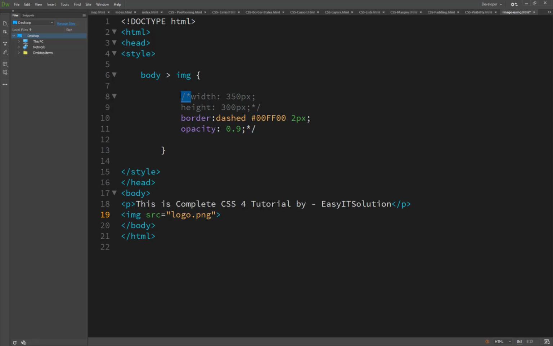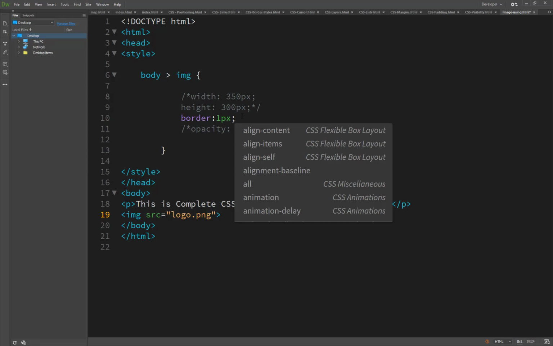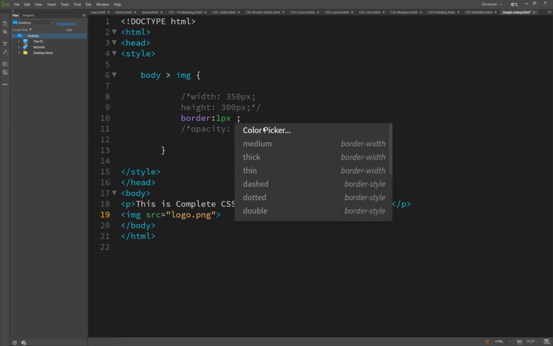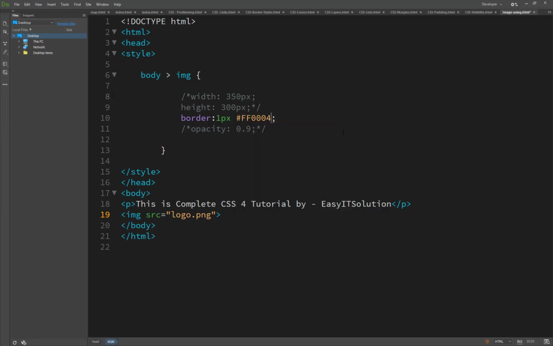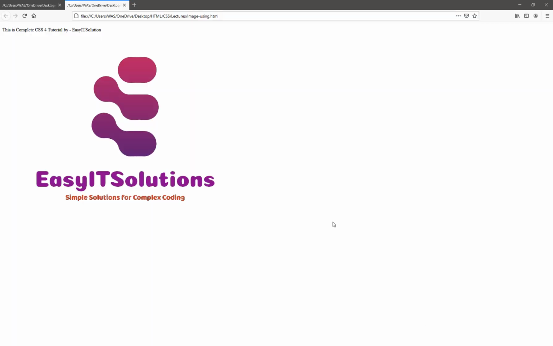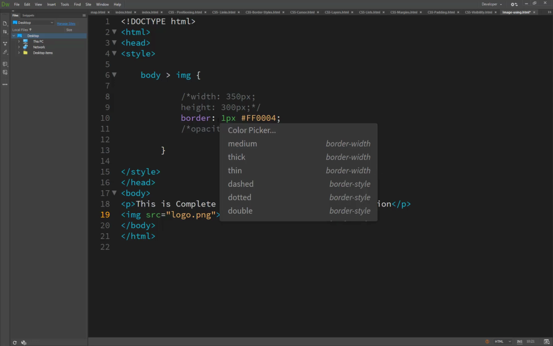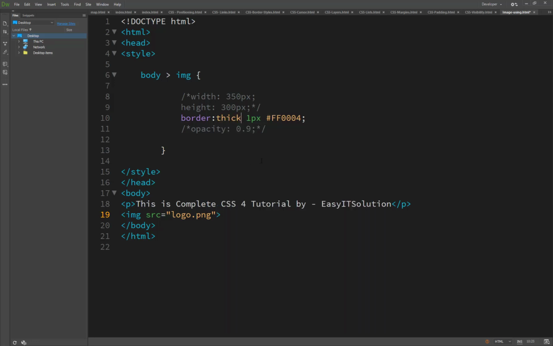If I select 1 pixel, you will see a 1 pixel border, but the color of the border is not defined. So I set the color to red, but it doesn't show because the style of the border must also be selected.